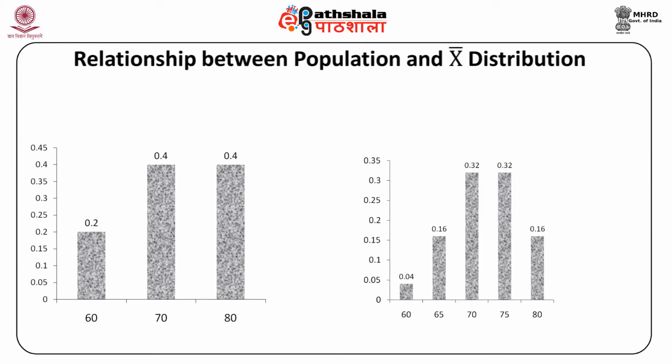For the population distribution, you have the probabilities 0.2, 0.4 and 0.4. For the sample mean, we are getting values which are different. For series 2, it is 0.04, 0.16 and so on.